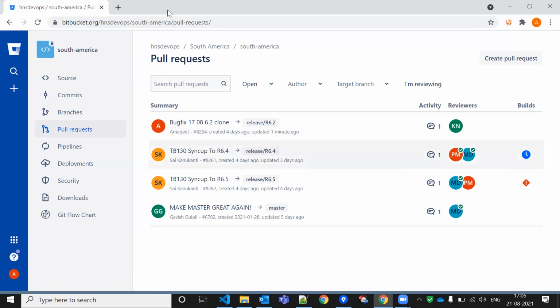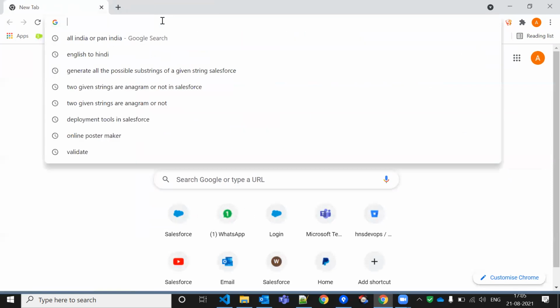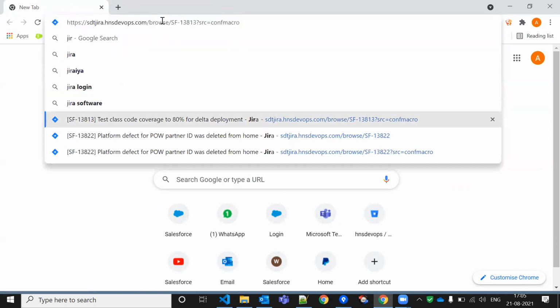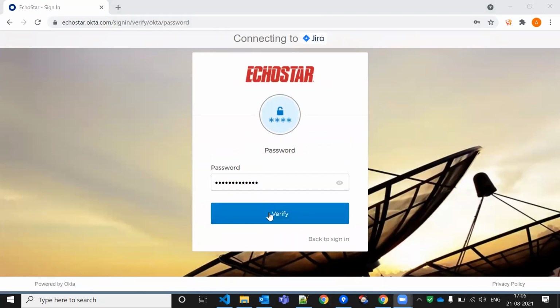Okay, so the third thing is Jira. We are using the agile methodology, and in agile we are using Jira and Confluence. Jira is a bug tracking tool where we can track the bugs and whatever defects we are facing. So all those defects we can track in Jira.